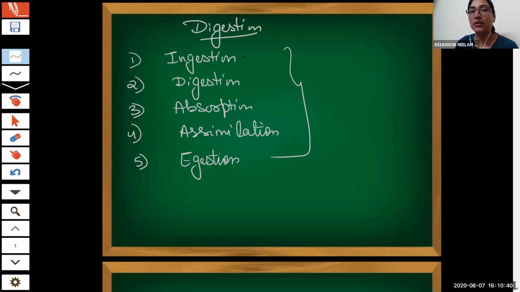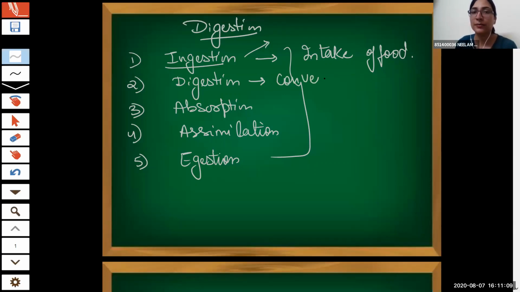When we are talking about animal nutrition, the intake of food takes place, right? That is called ingestion, intake of food. After taking up the food, it is in a complex form. We have to simplify it, digest it or break it down into a simpler form. This process is known as digestion, converting complex organic food into the simpler one.